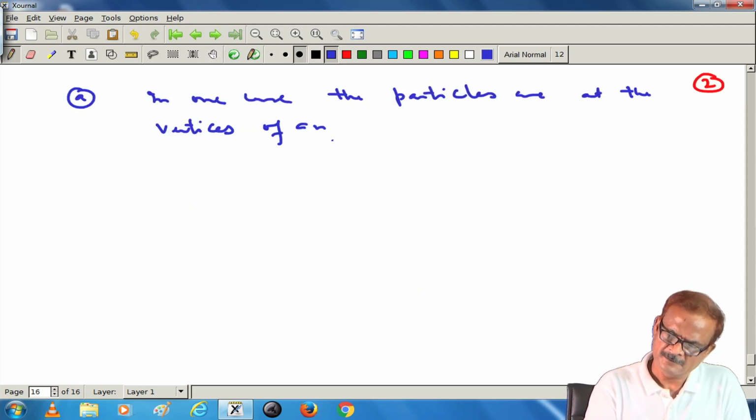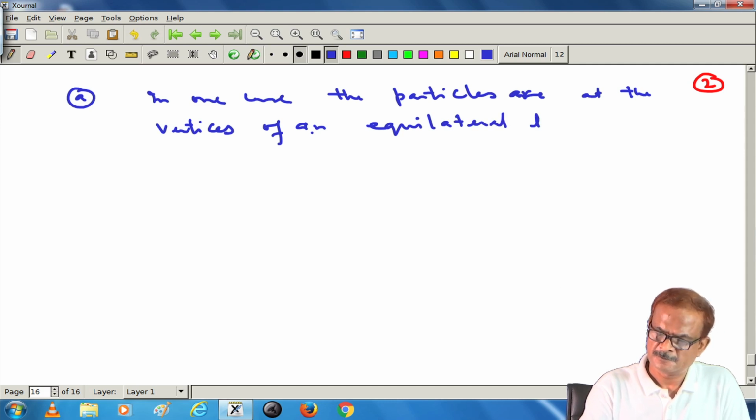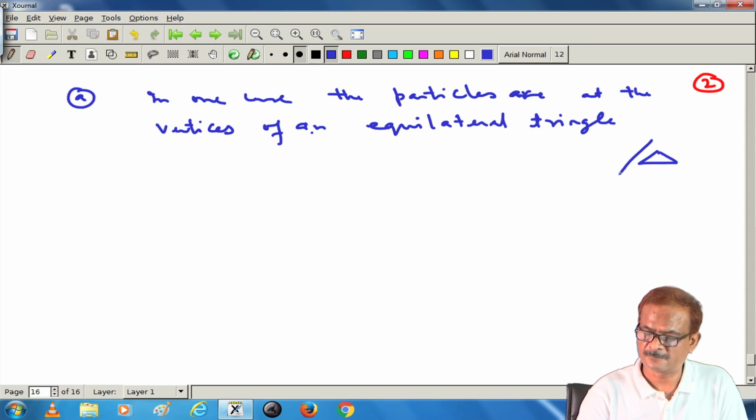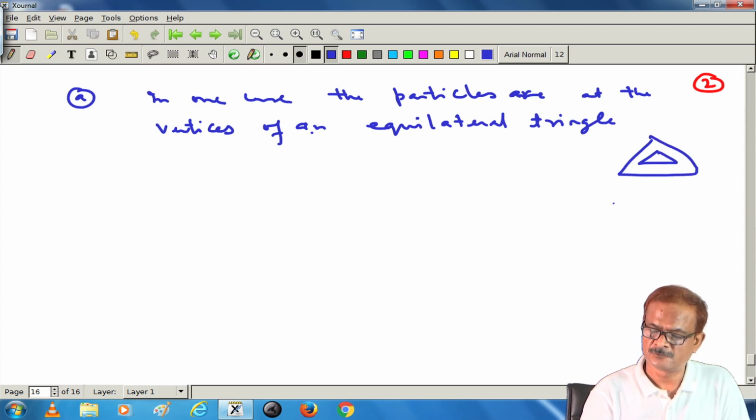In one case, the particles are at the vertices of an equilateral triangle; still it is an equilateral triangle, but the triangle is expanding like this. So, the distance between these masses m1 and m2 is changing.